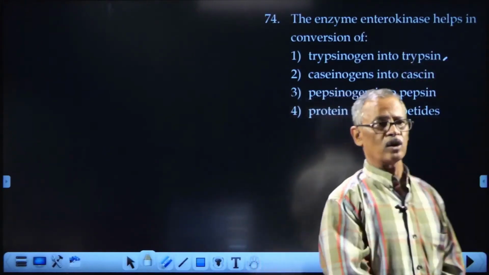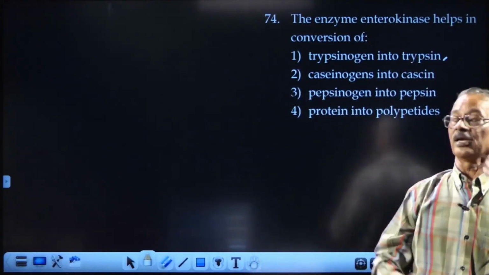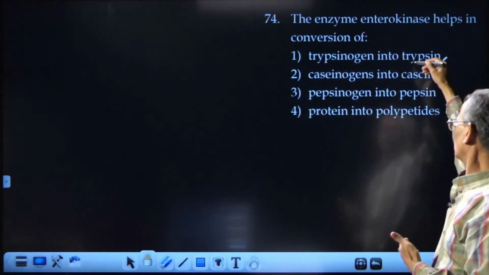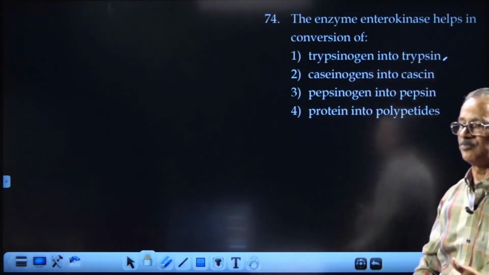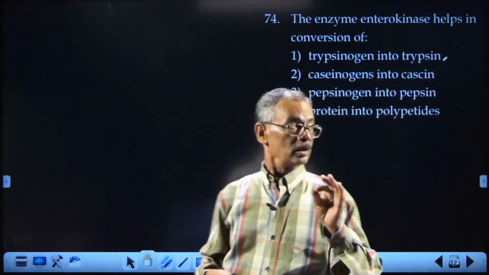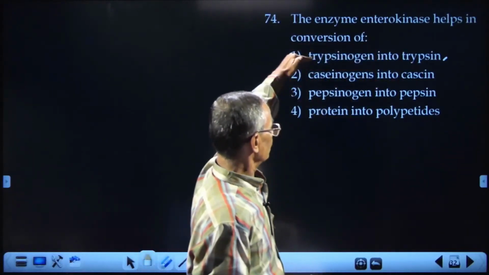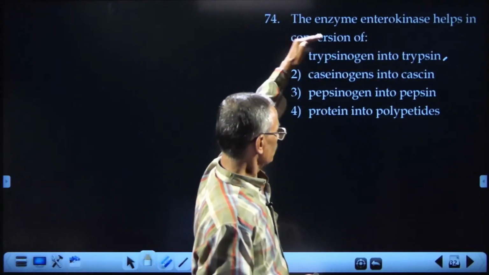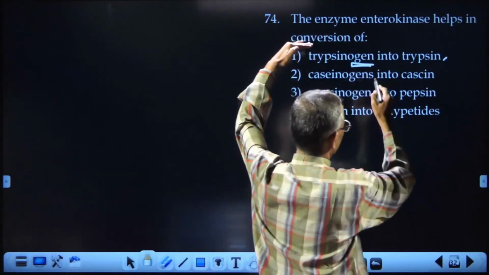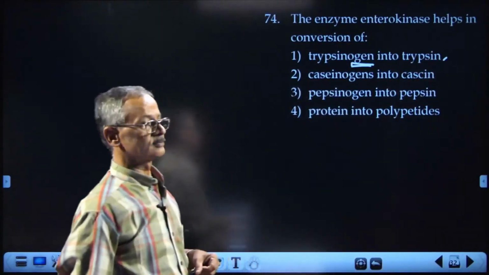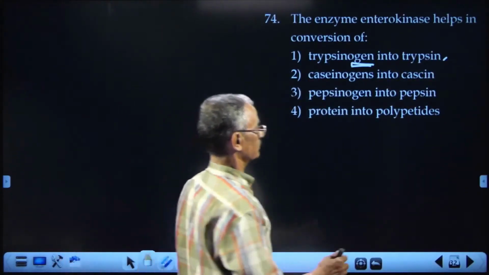Chymotrypsinogen, procarboxypeptidases will be converted later on into active forms by the trypsin. So this enzyme enterokinase is converting inactive trypsinogen, gen means inactive, into trypsin. So that is the correct answer.